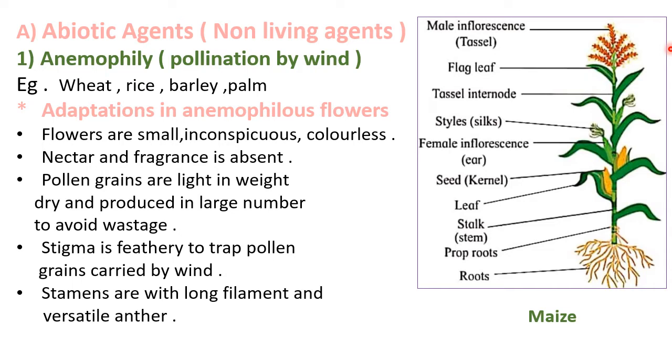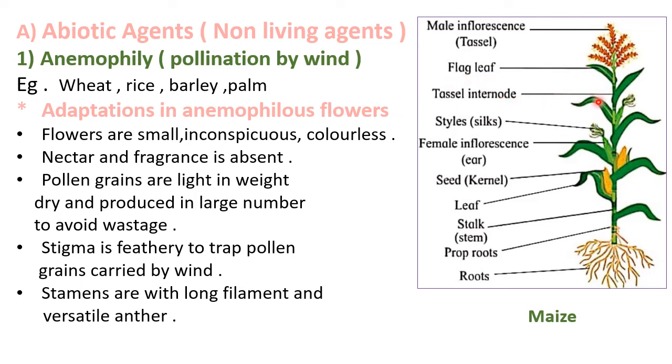At the apex, we see male inflorescence. It is also called as tassel. Male inflorescence show presence of male flowers. The flowers are called male flowers as they only show development of male reproductive part, that is androecium. You know that the members of androecium are called as stamens. The male inflorescence show a flag leaf. Inflorescence show axis with internode.